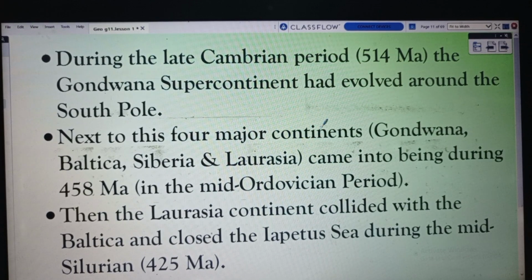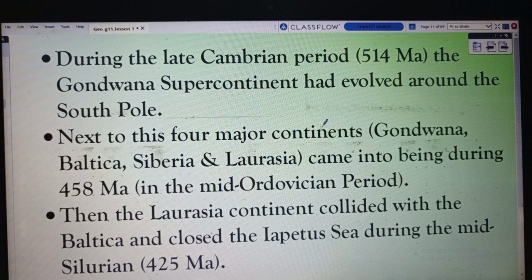During the late Cambrian period, 514 million years ago, the Gondwana supercontinent evolved around the South Pole.